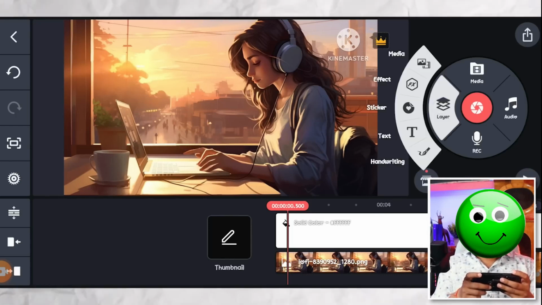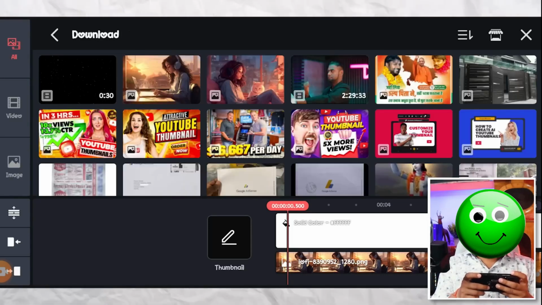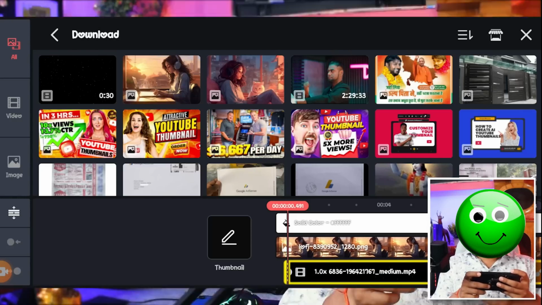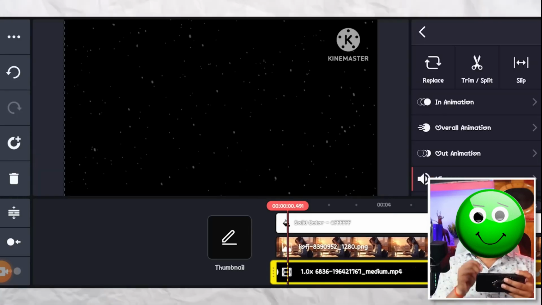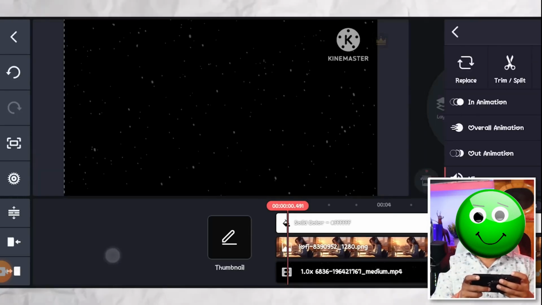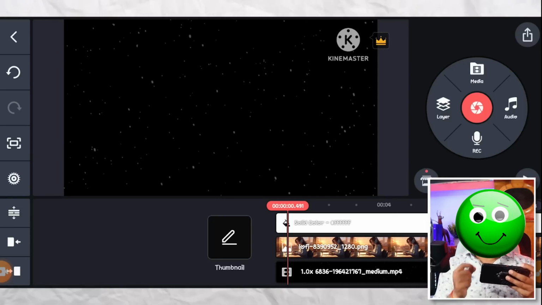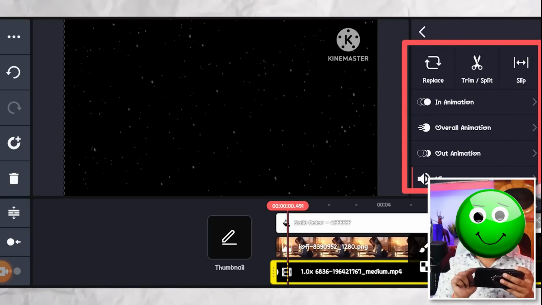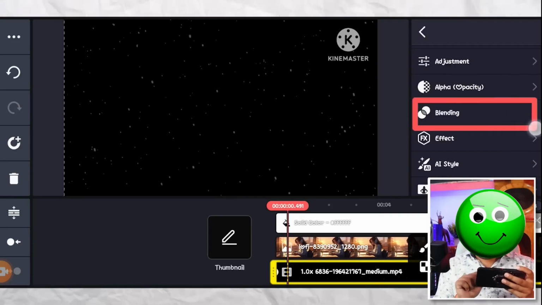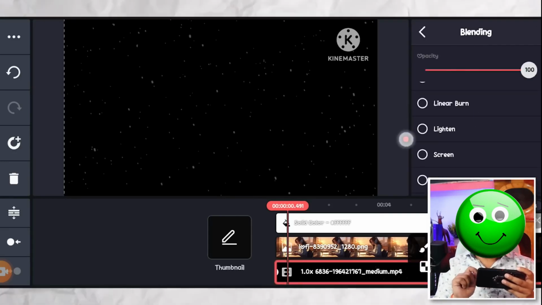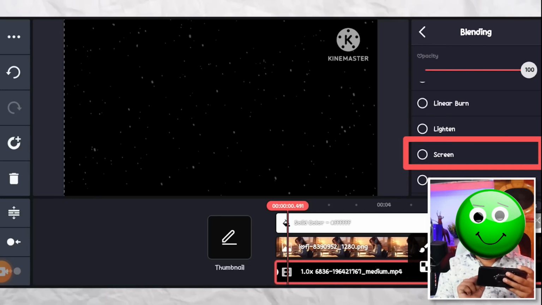Now our image is here. So now you have to again click on the icon of this layer and then click on the media option. Now from here you have to select and open the snowfall video which we had just downloaded. Now our video will also come here, but right now there's a black screen in this video. So what do you have to do to remove it? You have to click on the layer of this video.